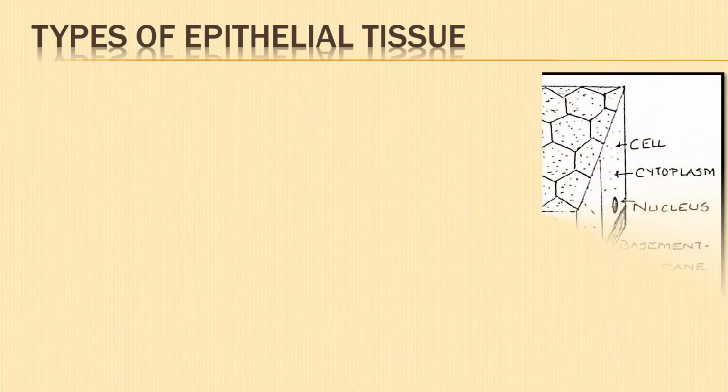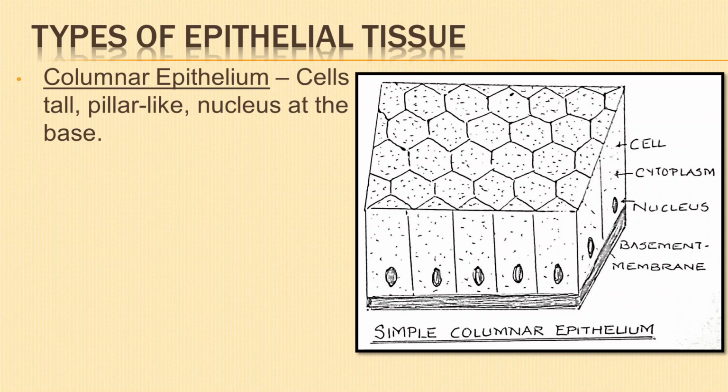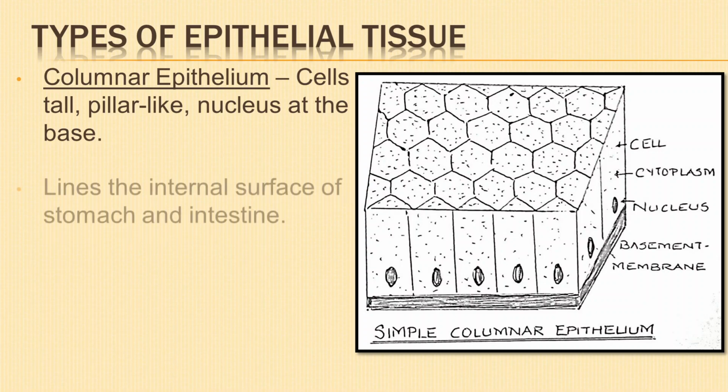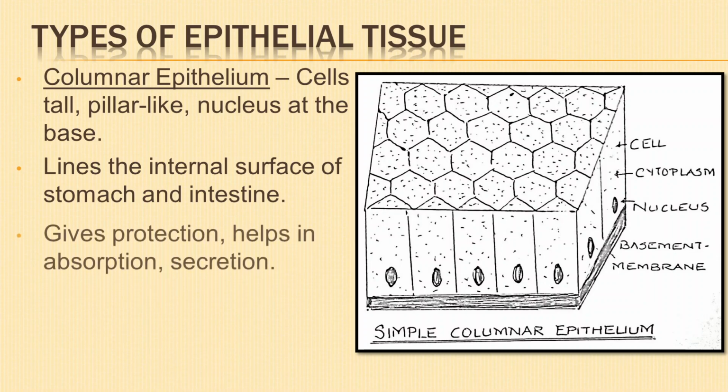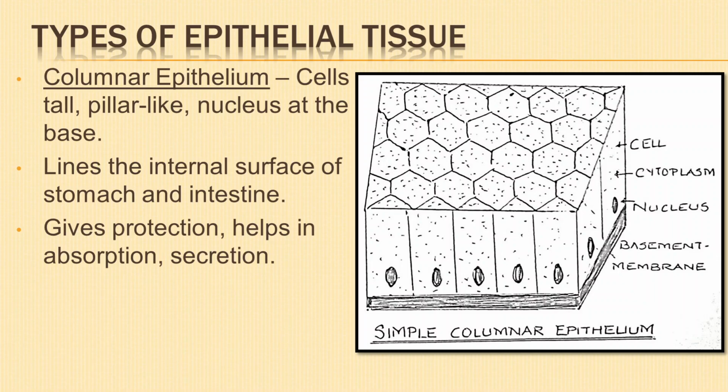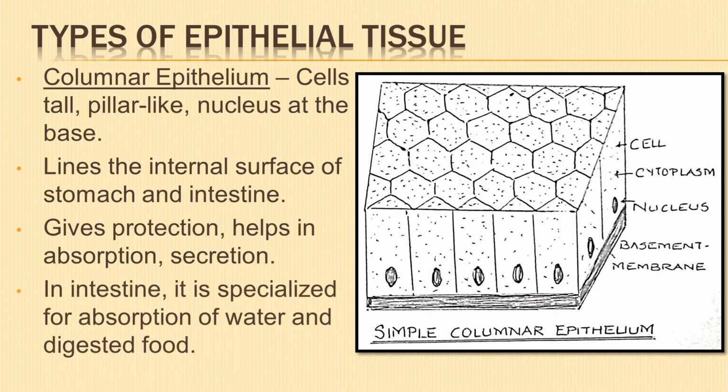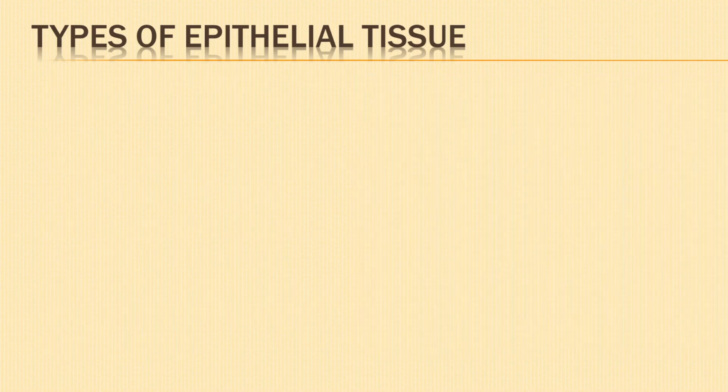In columnar epithelium, cells are tall, pillar-like, with nucleus situated at the base. It lines the internal surface of stomach and intestine. It gives protection and helps in absorption and secretion. Columnar epithelium of intestine is specialized for the absorption of water and digested food.